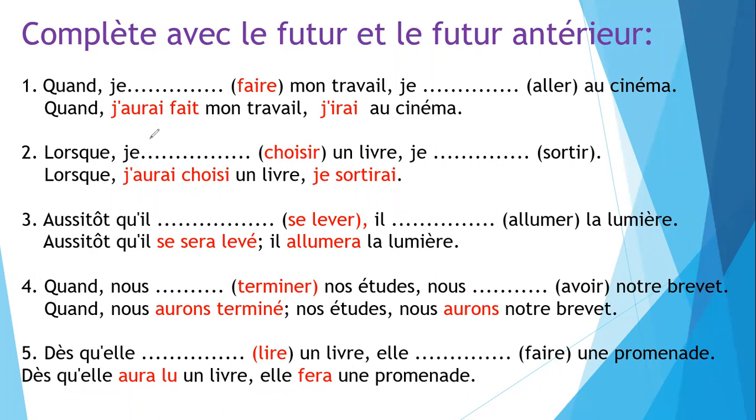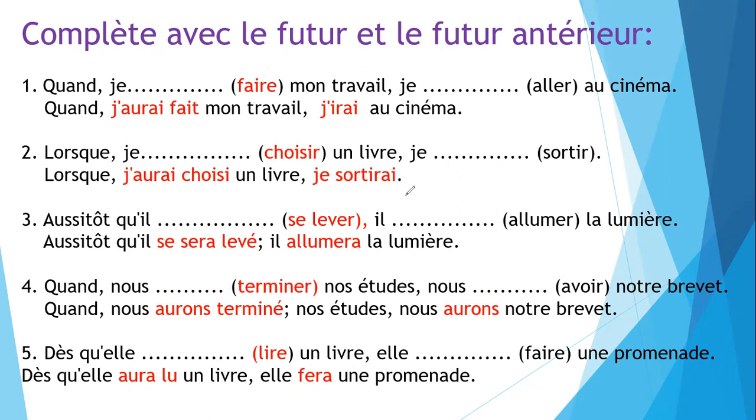So the first action is called future antérieur. The second action is the simple future tense, that is irai, iras, irons. That is the future tense. Lorsque j'aurai choisi un livre, je sortirai. So j'aurai choisi means when I will have chosen a book, then I will come out.